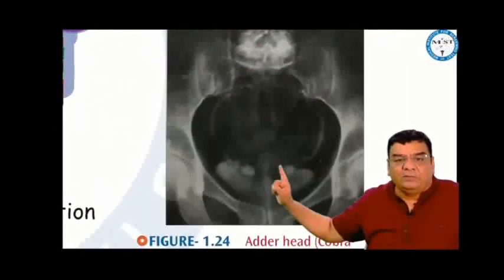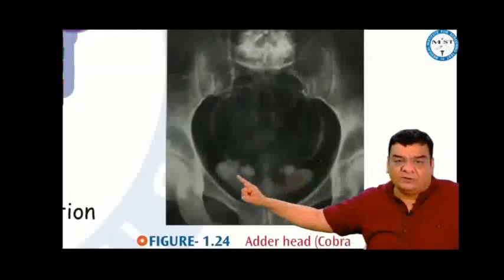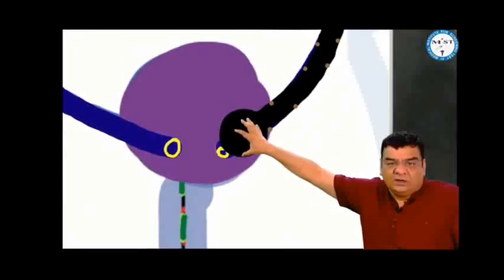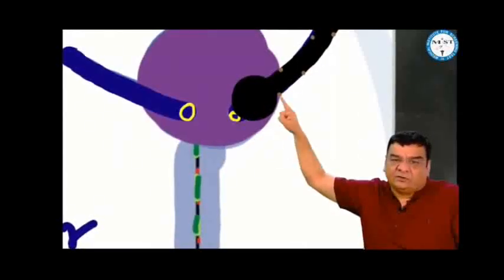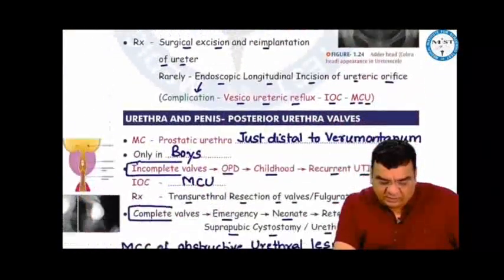And this is a hot image-based question, wherein you can find these two type of things here, or maybe a single thing. This is a bilateral ureterocele. So try to see as many images as possible for this adder head or cobra head appearance. The treatment for these ureteroceles would be excision of the ureterocele and reimplantation of the ureter. Earlier we were doing endoscopic incision of the ureteric orifice, but that caused vesico-ureteric reflux, for which we were doing MCU. Because of reflux stories, we prefer excision of the ureterocele and reimplantation of the ureter.